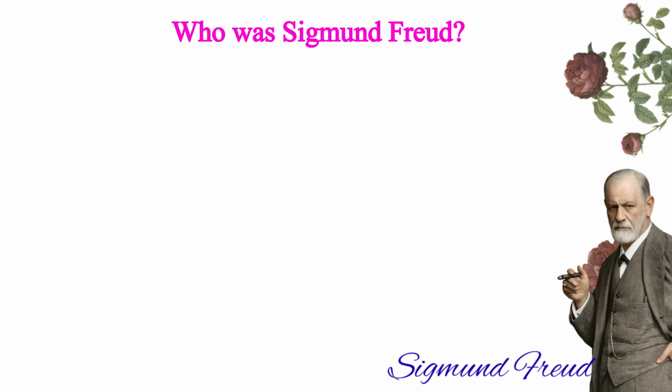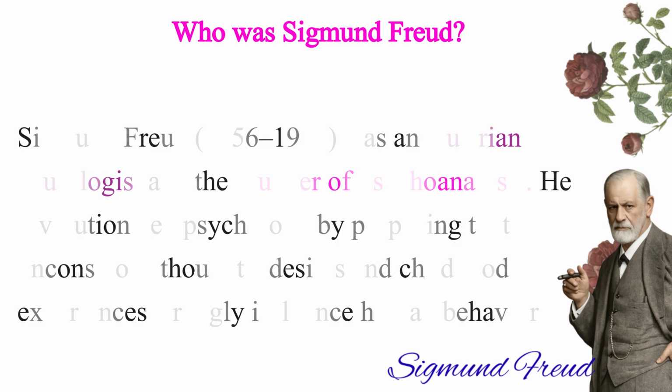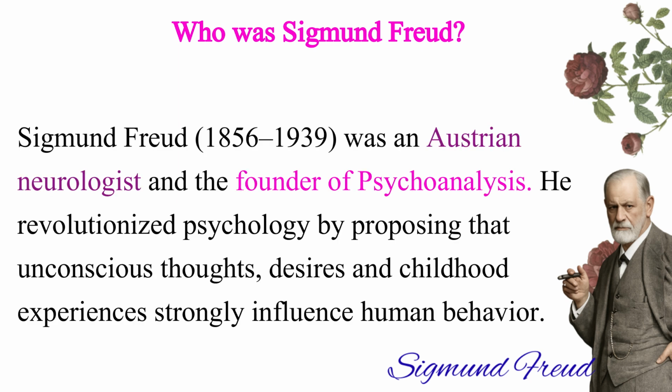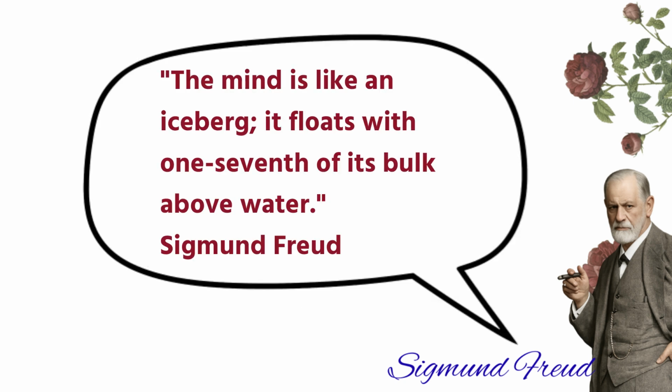Who was Sigmund Freud? Sigmund Freud, 1856 to 1939, was an Austrian neurologist and the founder of psychoanalysis. He revolutionized psychology by proposing that unconscious thoughts, desires, and childhood experiences strongly influence human behavior. The mind is like an iceberg. It floats with 1/7 of its bulk above water. Sigmund Freud.